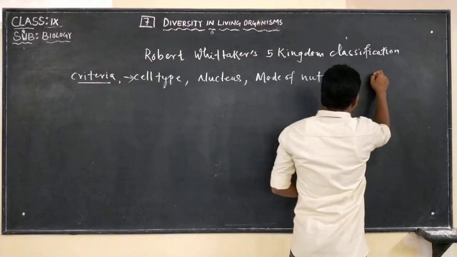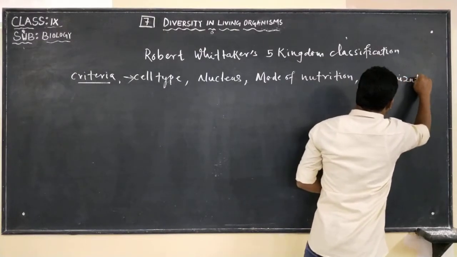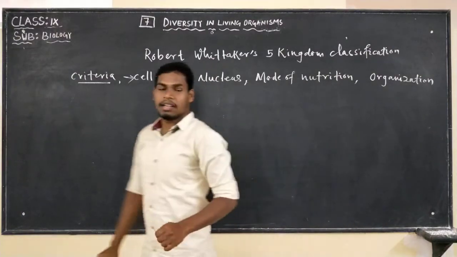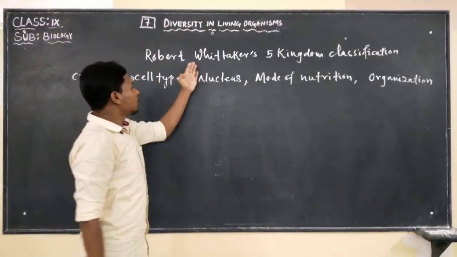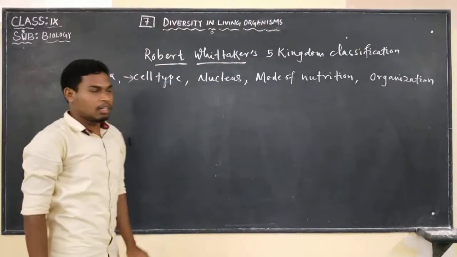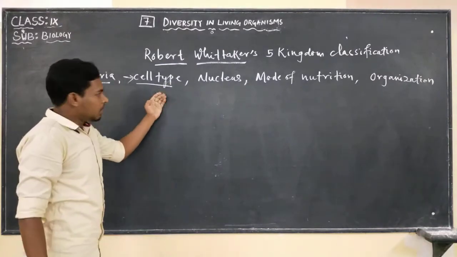So, based on organization. These are a few criteria which were given by Robert Whittaker.